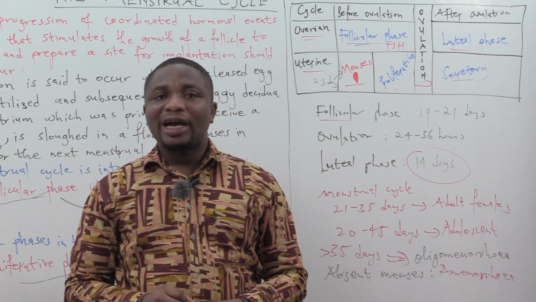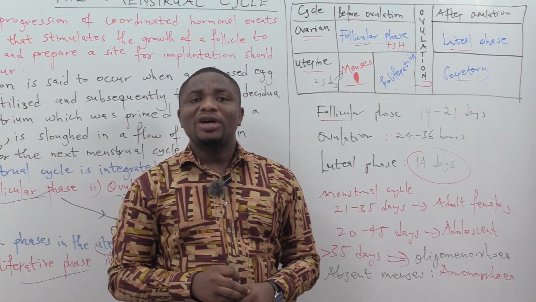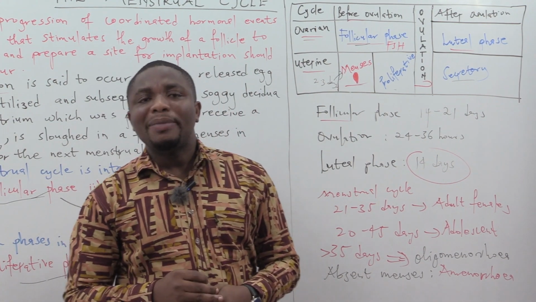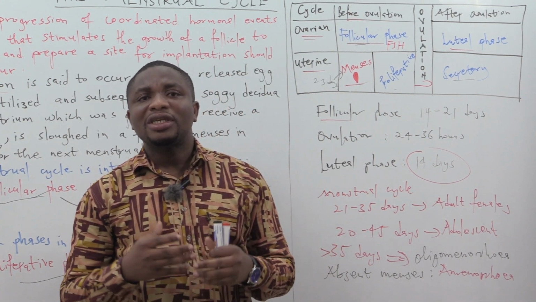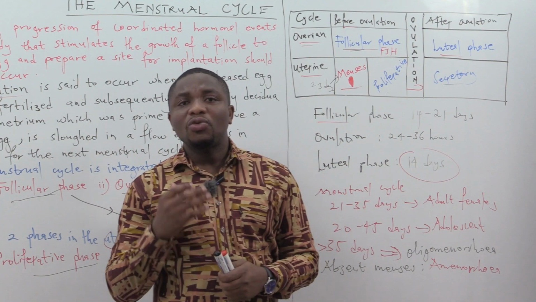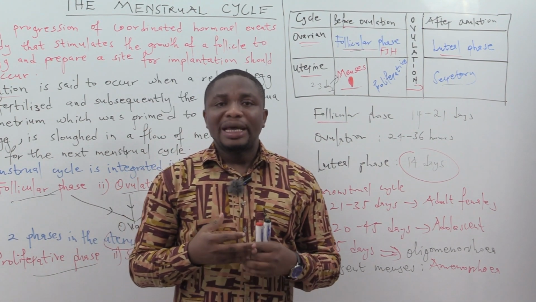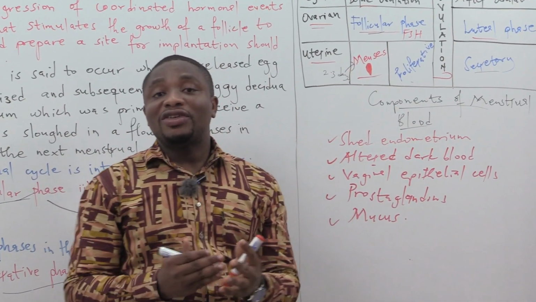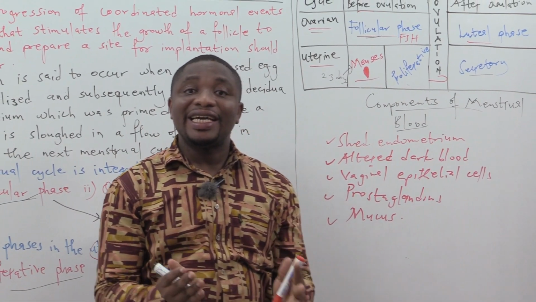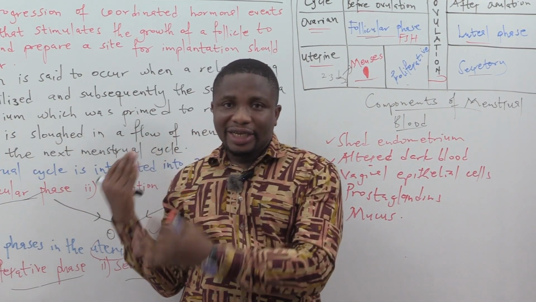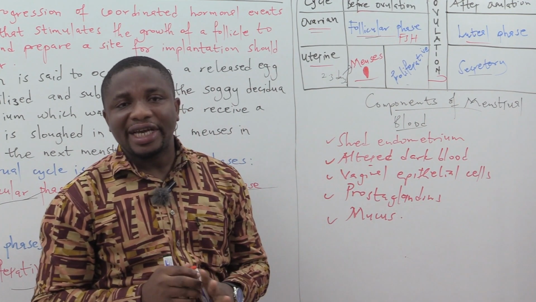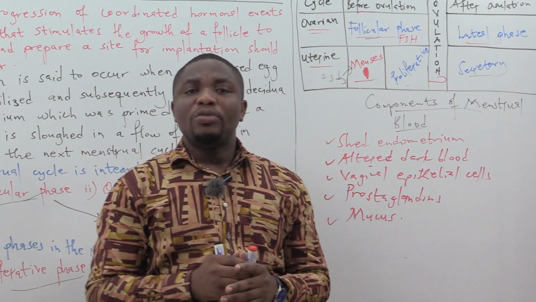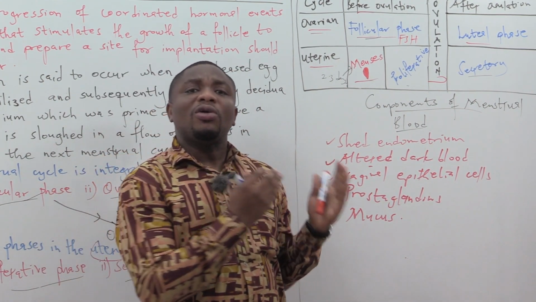We call that amenorrhea. Then the last thing I want us to talk about before we draw the curtain is, what are the constituents of the menstrual blood? What comes out? For the components of the menstrual blood, the first one is going to be the shed endometrium, because that is what we said with the definition of the menstrual cycle and even menstruation. We are talking about menstruation, we made mention of what? The endometrium being shed.